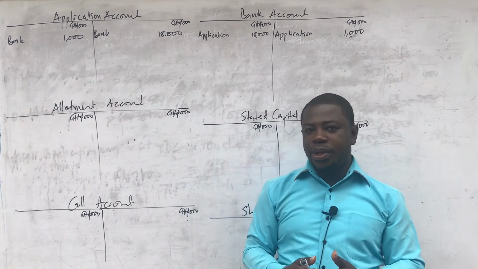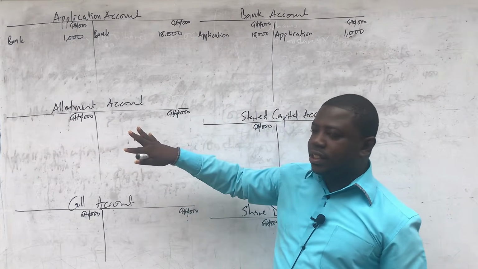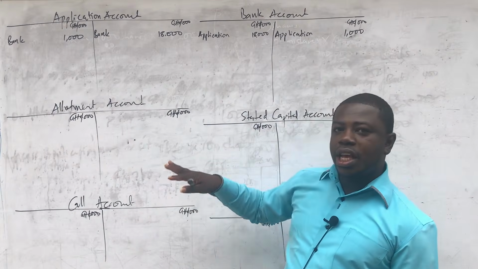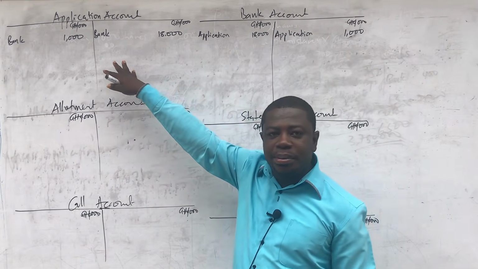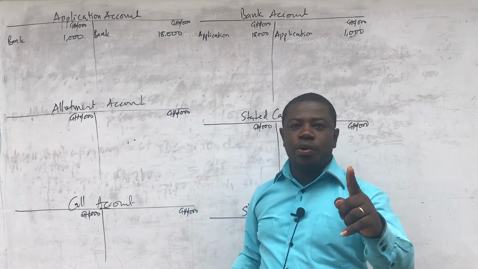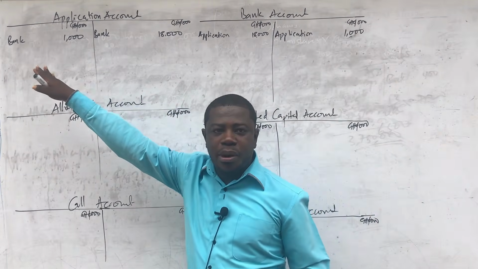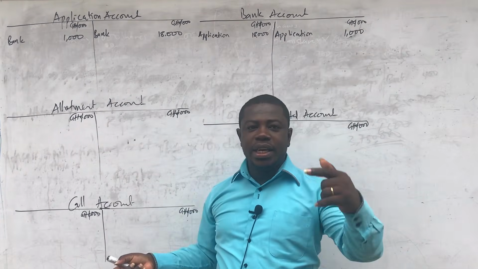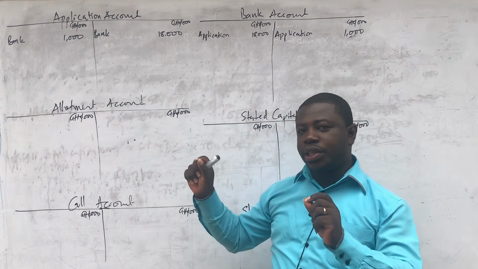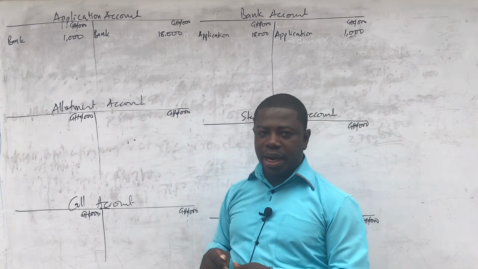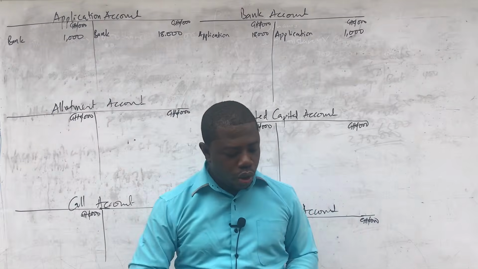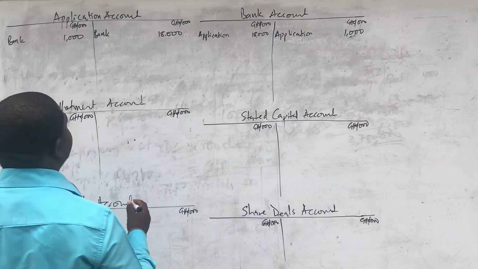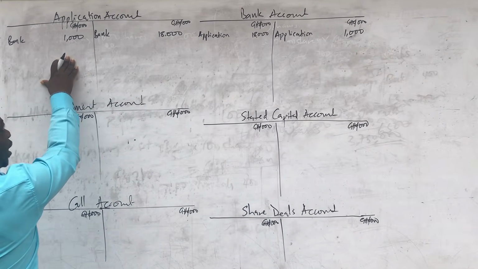And so what is going to happen is that we need that 3.750 million in the allotment account. But there is a portion of that money that is already in application that we have to set off. So what we are going to do is that we are going to transfer from application to allotment to cater for that amount. And when it is not up, then the difference that I calculated with you, 1.7, will now be collected into the bank account. So this is how we are going to hold that. And then the set-off money was 2 million. And so what we are going to do is that we are going to debit application money account.